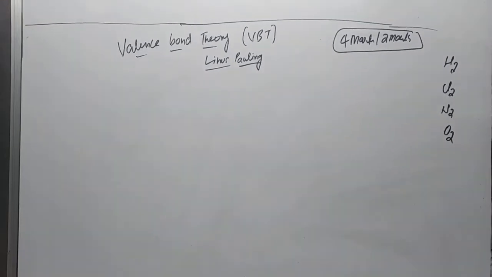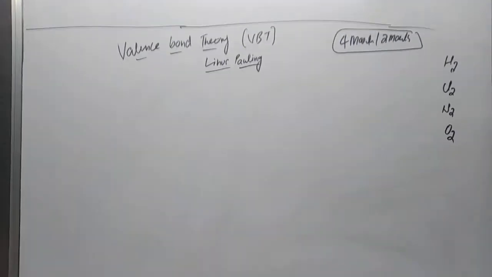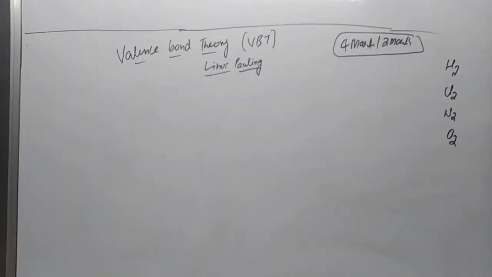Okay, in the last class we discussed the VSEPR theory, and I told you that there is some drawback in the VSEPR theory. So what is the drawback? The VSEPR theory explains the bond angle and the shape of the molecules, but it is unable to explain the strength between the bond pairs.